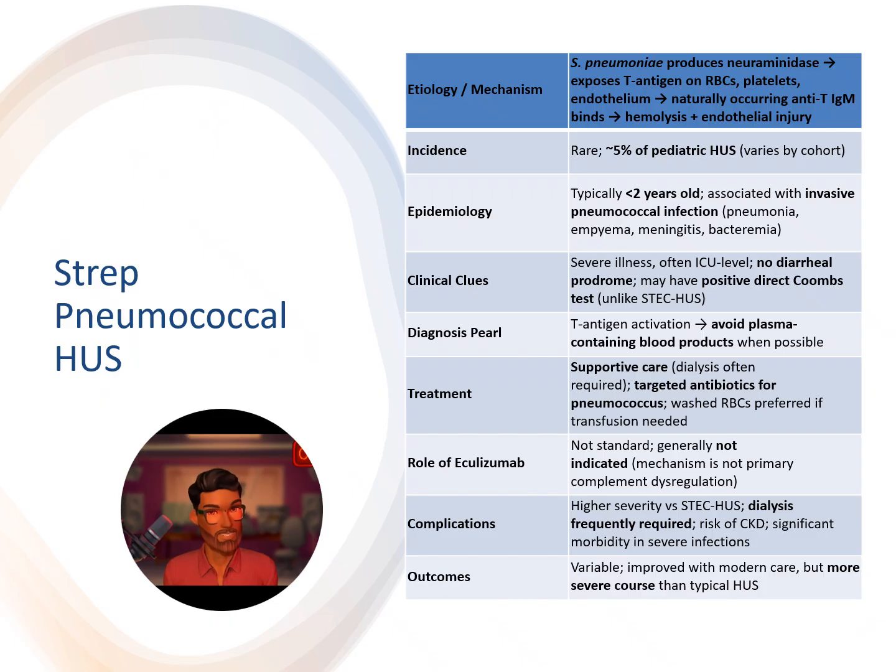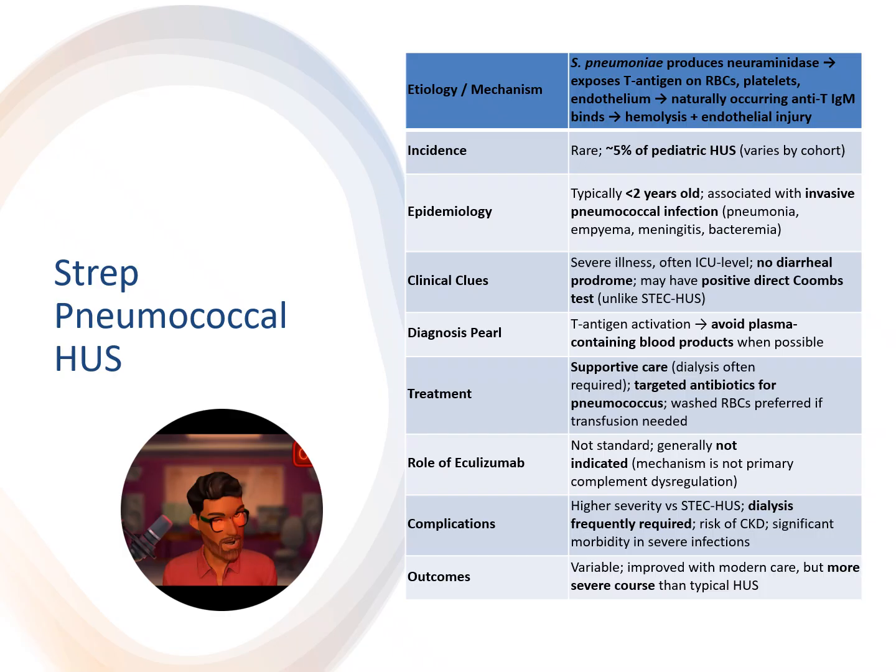Another more unusual cause of HUS from the infection standpoint is strep pneumo-mediated HUS. Strep pneumo produces neuraminidase, which exposes the T antigen on red blood cells, platelets, and the endothelium, which then instigates the production of anti-T IgM antibodies, which bind, then cause hemolysis and endothelial injury.